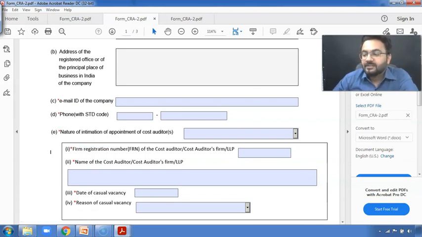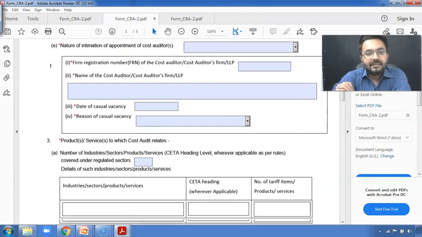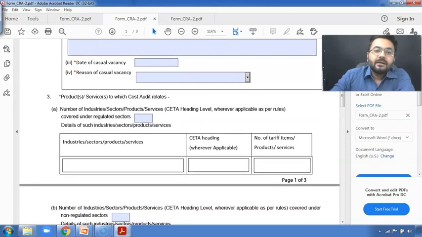That means you need to mention the details of the cost auditors, the people who are working as auditors. You need to mention who is the cost auditor, whether there is any date of casual vacancy, or what was the reason for the casual vacancy, if any casual vacancy has taken place. Apart from that, what are the various products or services to which your cost audit is related? That means it needs the CETA headings.